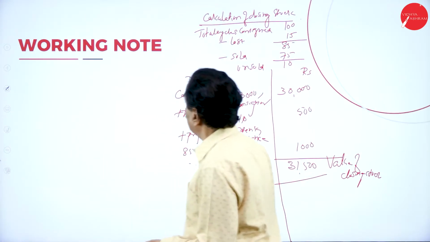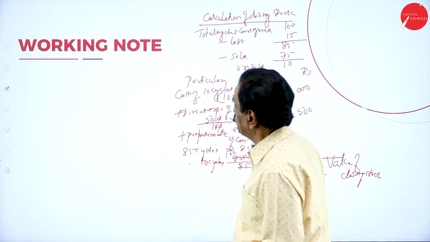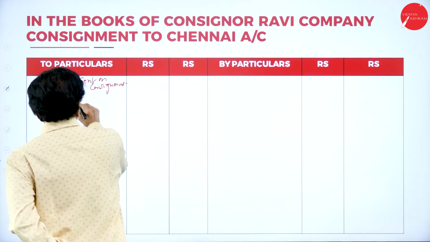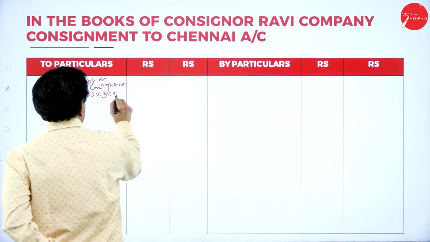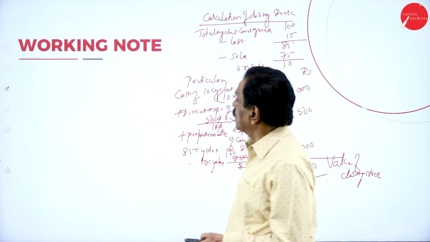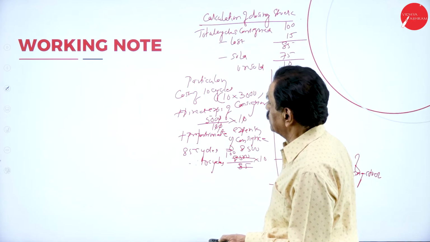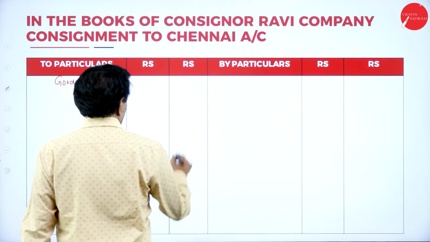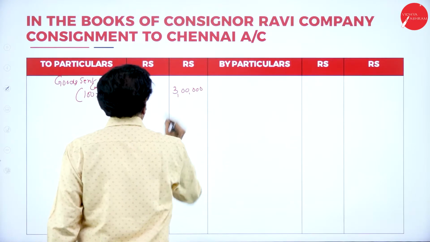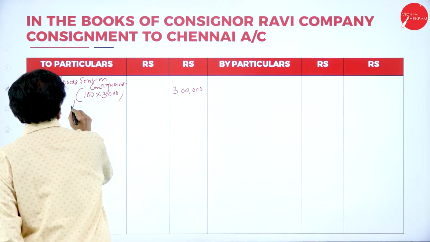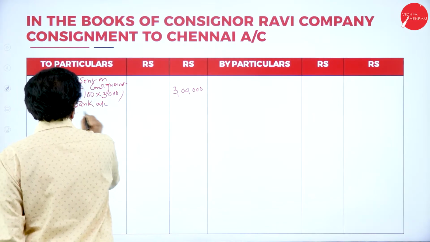How many cycles sent? 100 cycles at rupees 3,000, so it is 3 lakh. Then to bank account. Here all expenditure you have to take. To bank account.